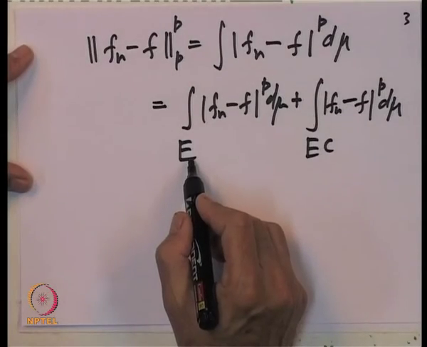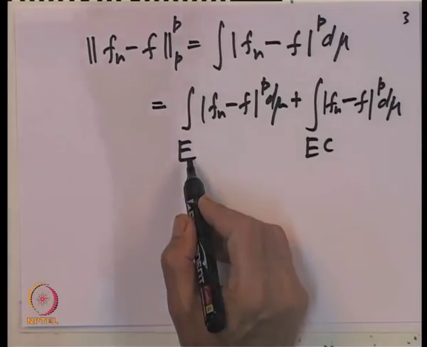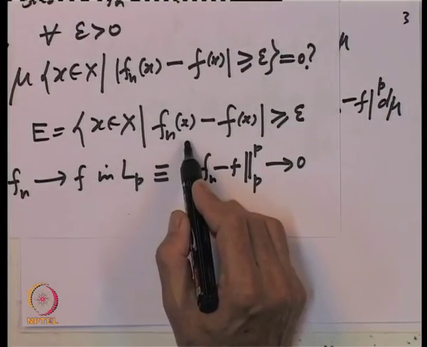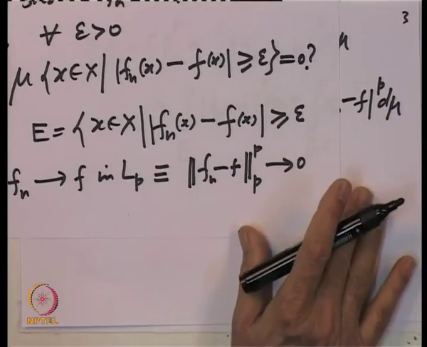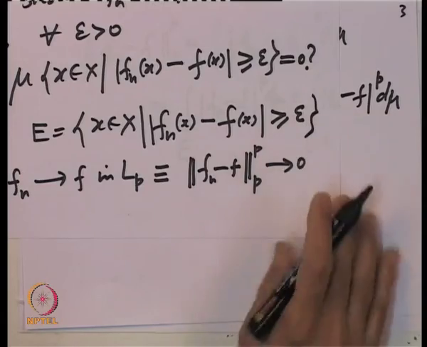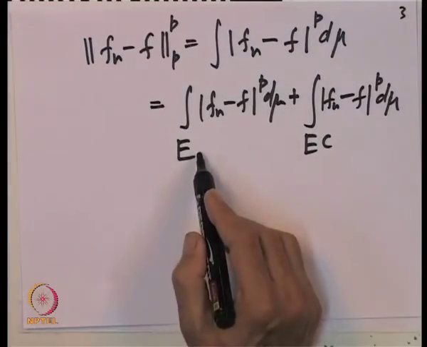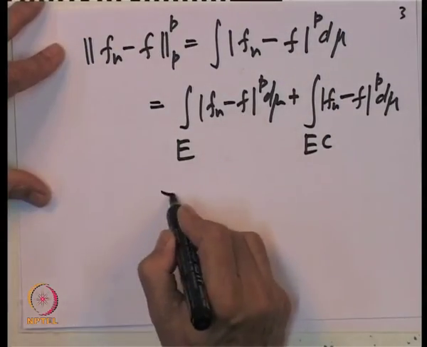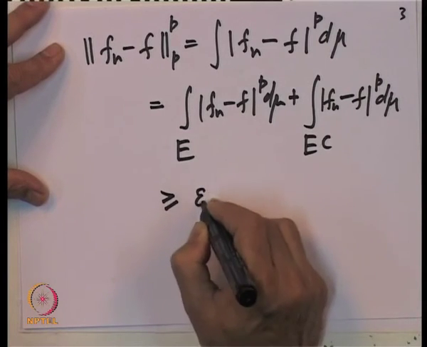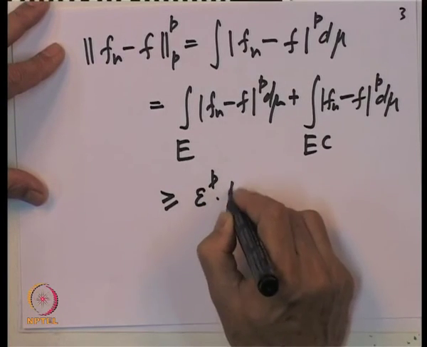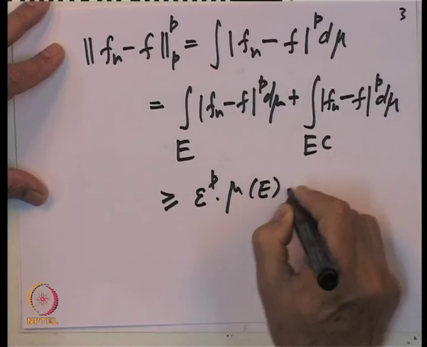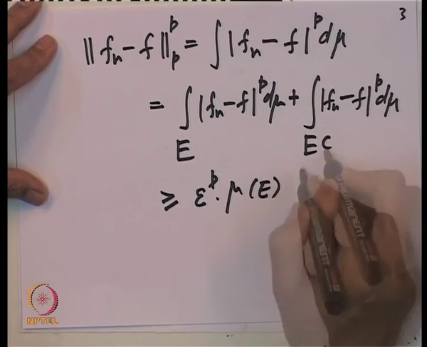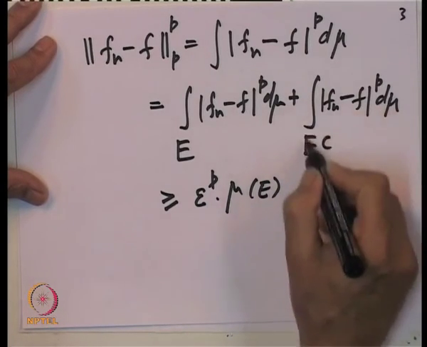Now, on the set E, the difference f n minus f is bigger than or equal to epsilon. So, the integral over E is bigger than or equal to epsilon to the power p into mu of the set E, plus the integral over E complement, but this is a non-negative function.